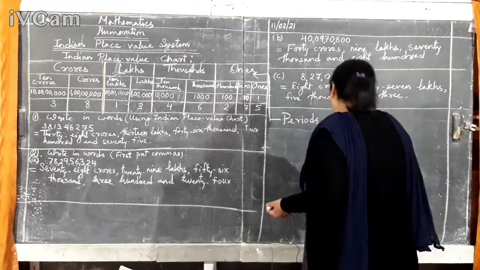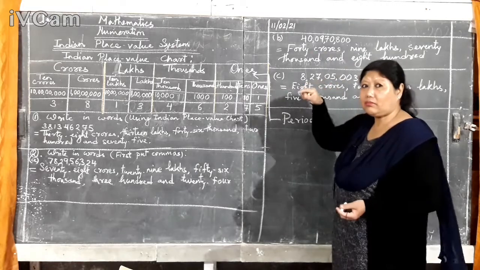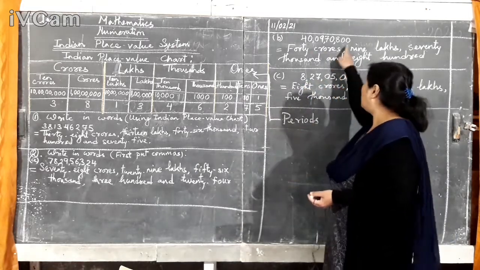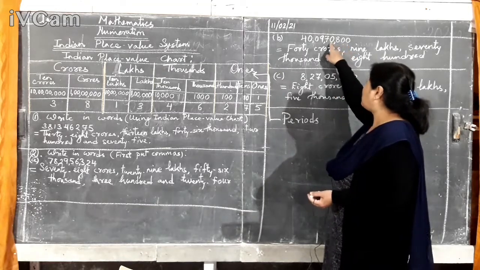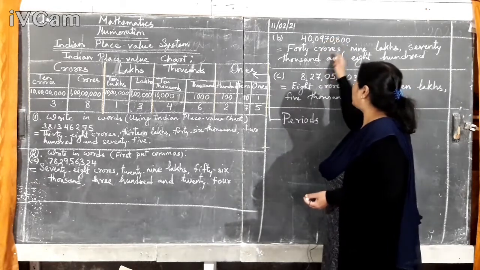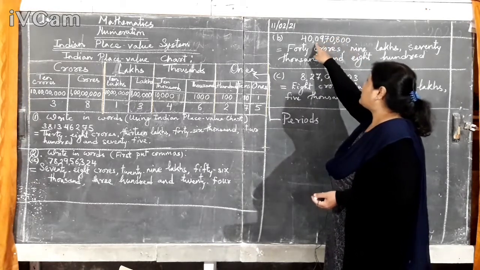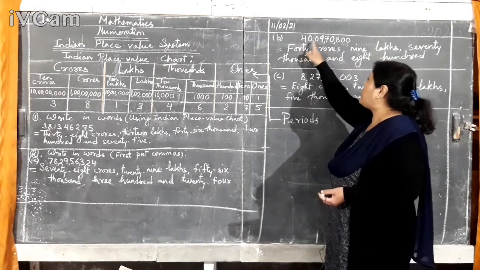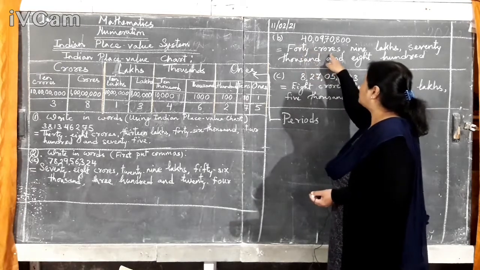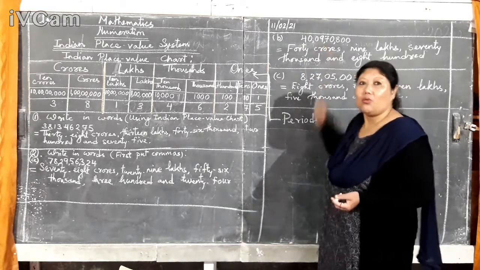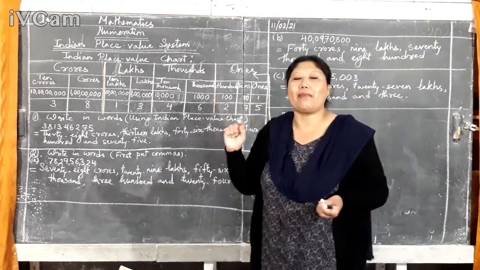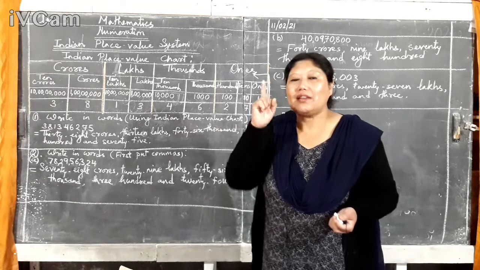Okay. Now, how to do it? Here, this is the question. I have put the commas already, but I'll tell you how to do it. Again, same thing. Ones, tens, hundreds, comma, thousands, ten thousands, comma. Then you have to put comma like this. Okay. Then after that, lakh, ten lakh, then comma. Then remaining is in crore. So crore, ten crores. So 40 crores. Now 09 is in where? It is in lakhs. Now 09, you got 09 in math. That means you got 9 in math.